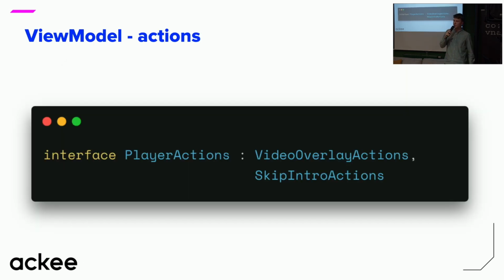And now we get to a really, really interesting part, and this is our view model. The view model should have its own actions interface, which just inherits from all sub-interfaces for actions, basically all interfaces of those delegates. As you see on the screen, we've got player actions, which inherits from video overlay actions, skip intro. There would also be the autoplay, age rating, and so on. And this way, this player actions interface will have all the methods from the screen.